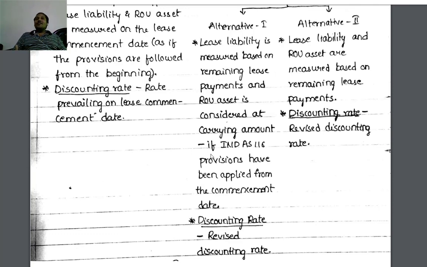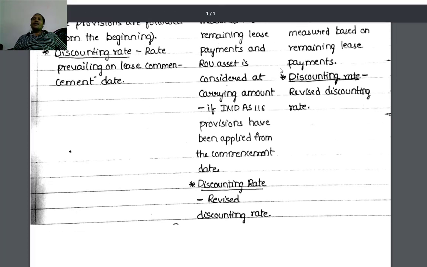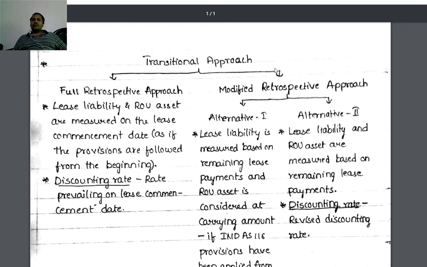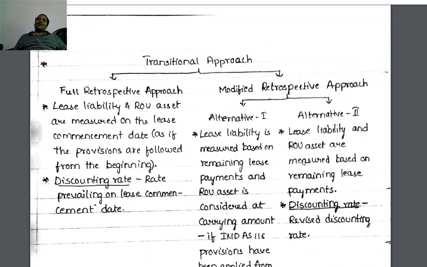Whereas for right of use asset, the provisions are followed as if followed from the beginning, and the carrying amount will be added. Whereas in alternative 2, both lease liability and ROU asset are measured based on remaining lease payments. The discounting rate is the revised discounting rate. In the full retrospective approach, the discounting rate is the rate prevailing on the lease commencement date.